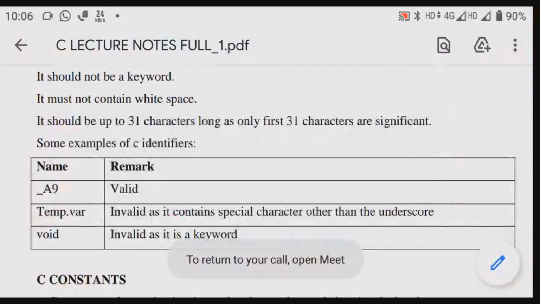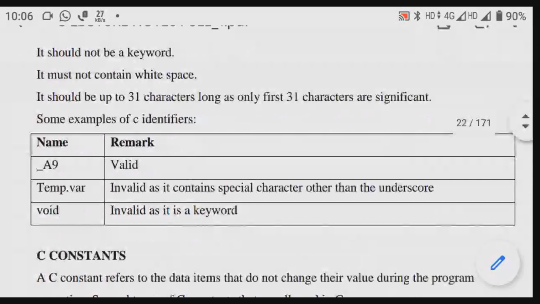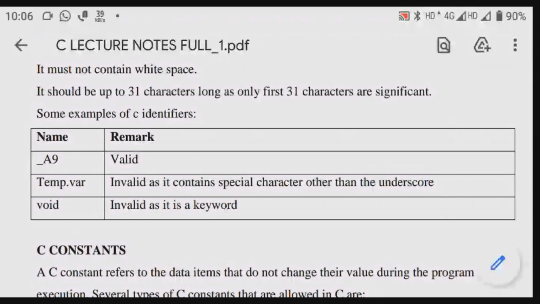So some examples of C identifiers. Underscore capital A 9. So what is the remark? Yes, it is an identifier because the starting should be a letter or an underscore. That is the condition, right? No other special character also. So this is a valid identifier. Next, coming one, temp dot